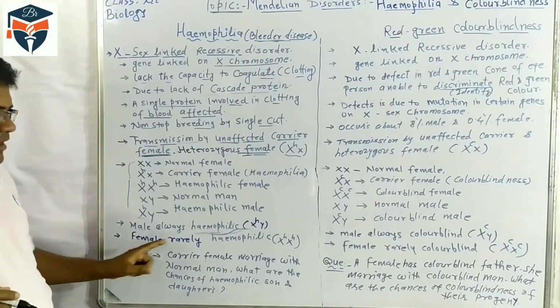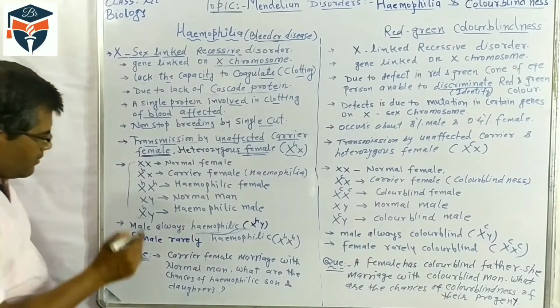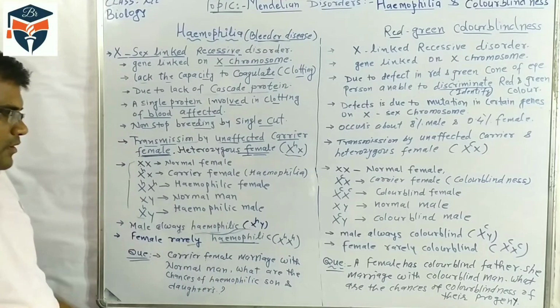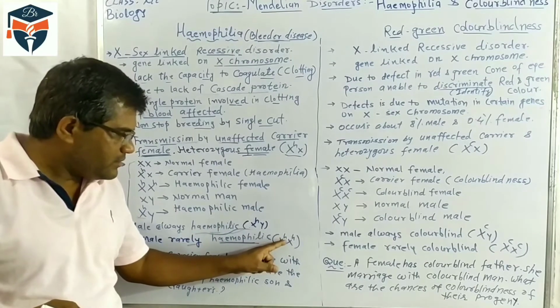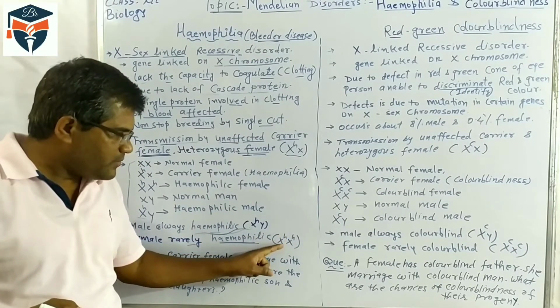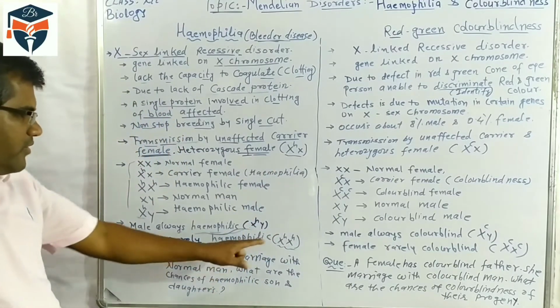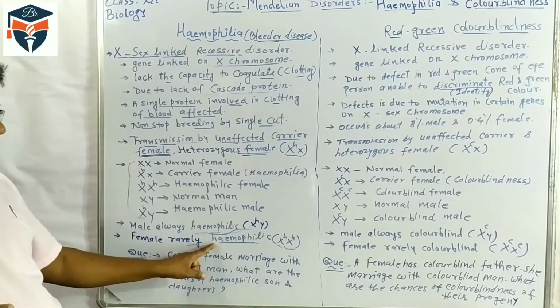But in the female, there are two chances. Female rarely hemophilic. If the X-linked H allele is present on both X chromosomes, only in that case will the female be hemophilic.